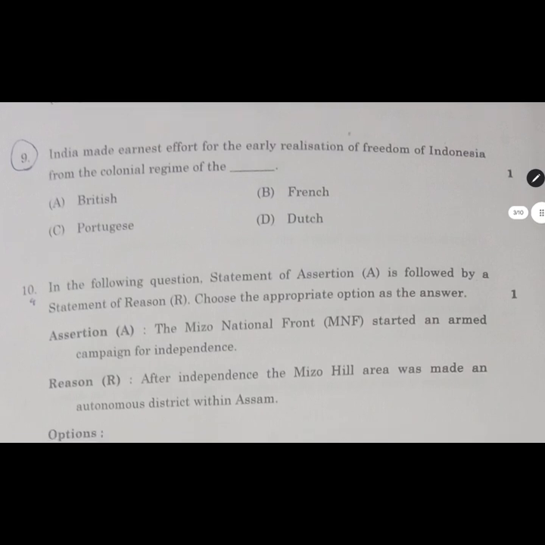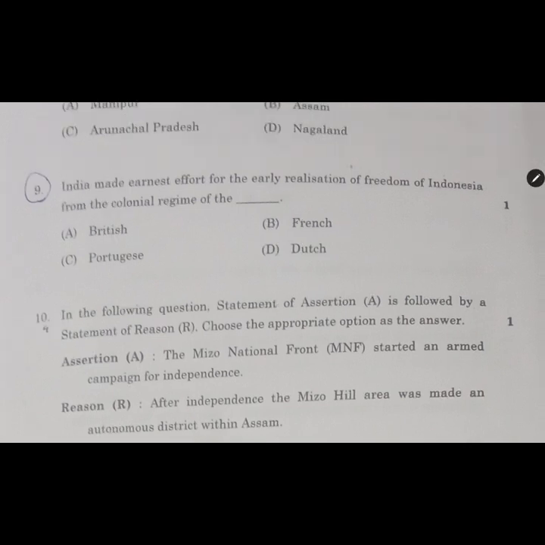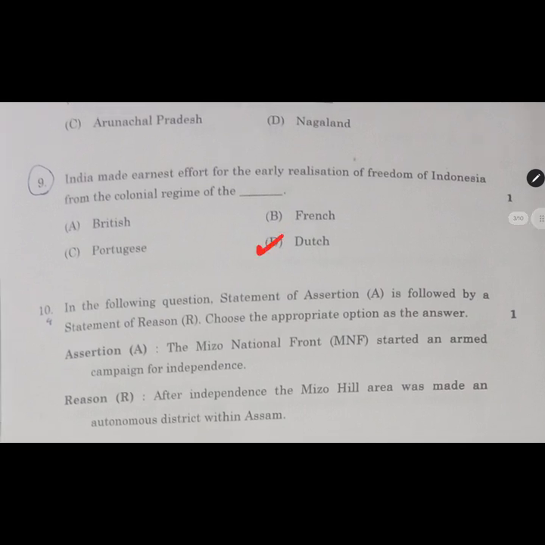India made earnest effort for the early realization of freedom of Indonesia from the colonial regime of which? So when India helped free Indonesia, from which colonial regime was it? Here we move ahead. As I said, India made earnest effort for the early realization of freedom of Indonesia from the colonial regime of the Dutch. Dutch was the colonial regime in Indonesia at that time, when India realized that Indonesia needed to be free from the colonial regime.